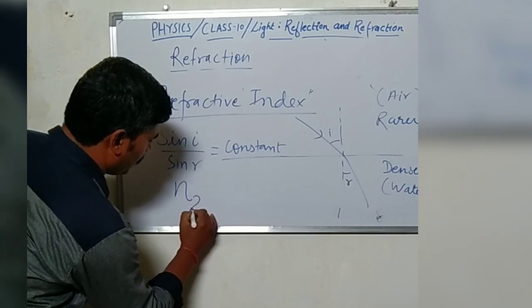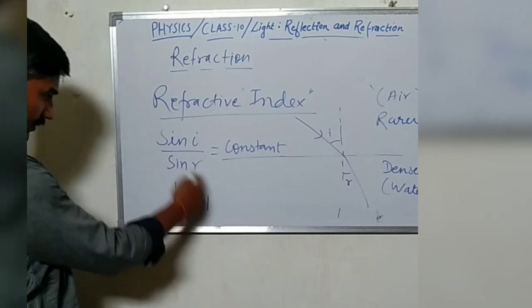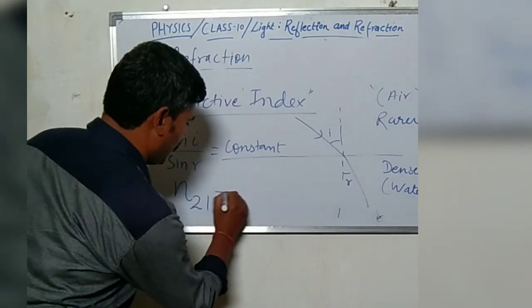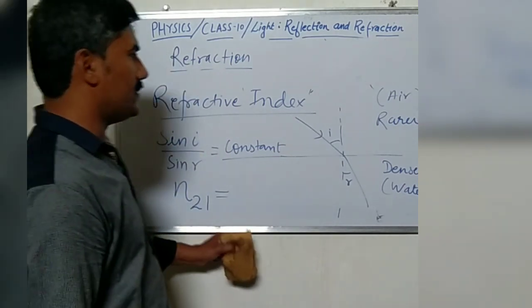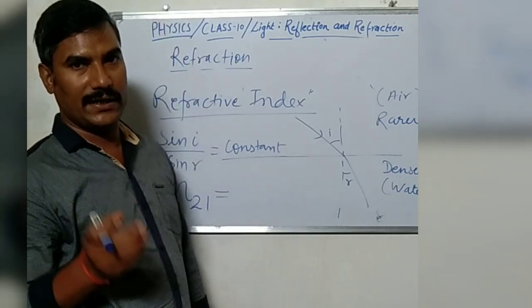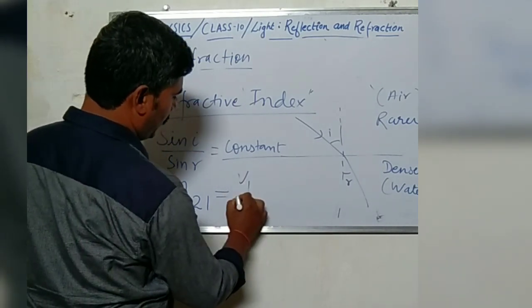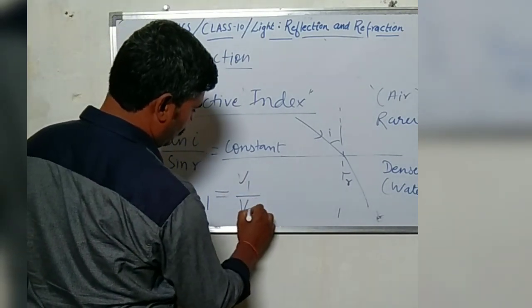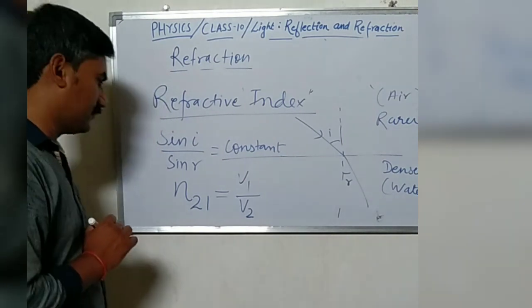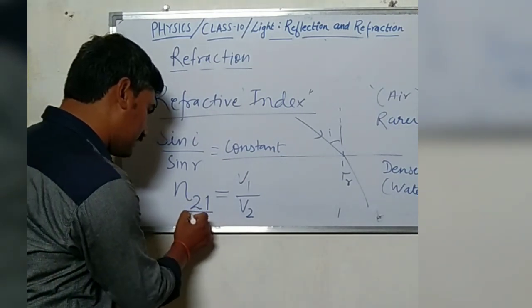The refractive index of medium 2 with respect to medium 1 is this, and we always define it with the help of the speed of light in medium 1 and the speed of light in medium 2. So the speed of light in medium 1 is this, but you have to write it like this.